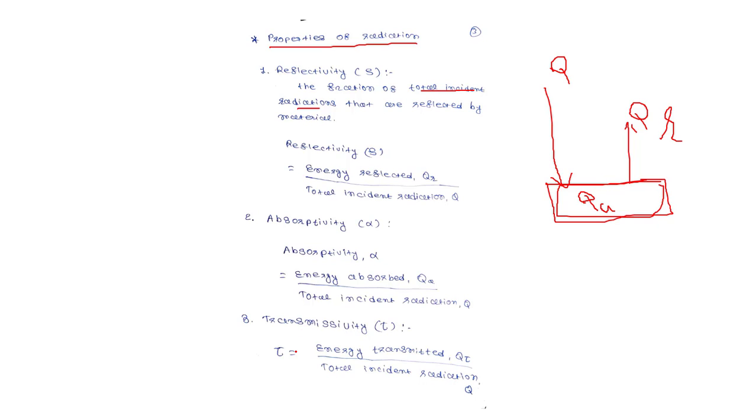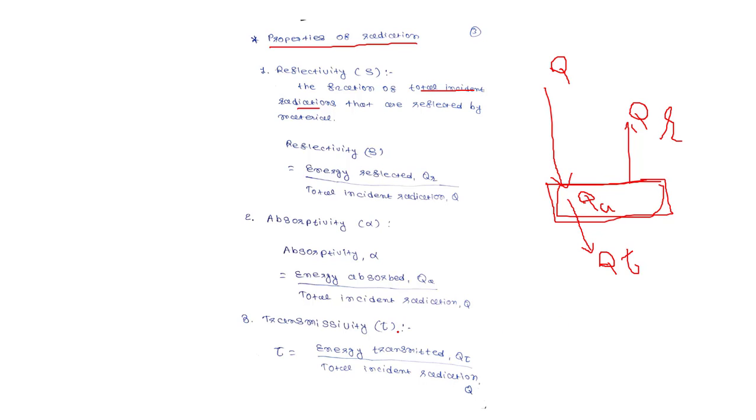And the third property is transmissivity. The energy transmitted, Q tau, upon total incident radiation Q. So some energy is transmitted through the body, known as Q tau.